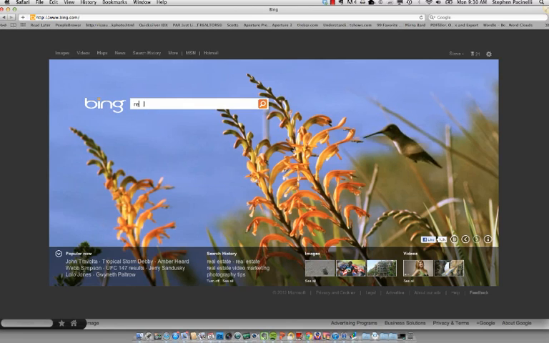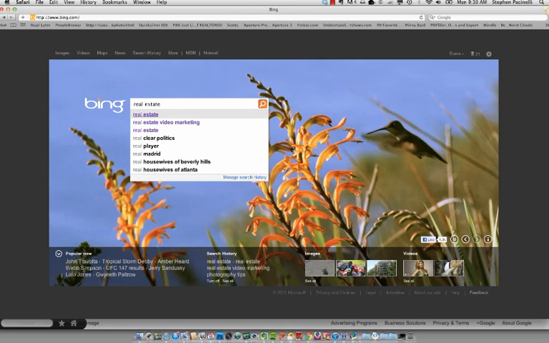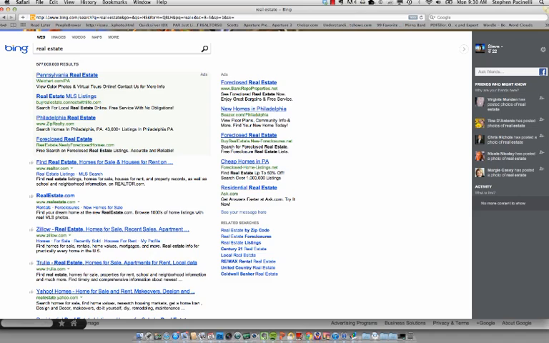If I go into Bing and I run a search for real estate, I hit the enter button there. It not only provides, of course, your normal results here on the screen, and these aren't skewed, not that I know of, in any way based on Facebook friends or likes or anything like that. But what you will find next to each result is if you have friends that like the Facebook page for Realtor.com, for example, and you can see that I have 35 friends that like Realtor.com, then that will instantly appear next to the URL or the hyperlink.